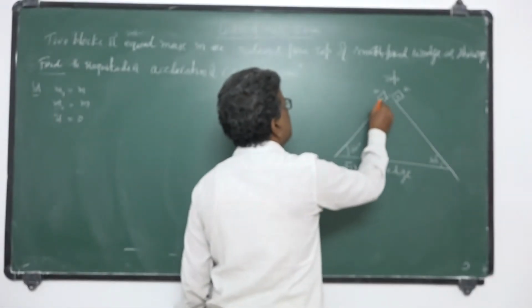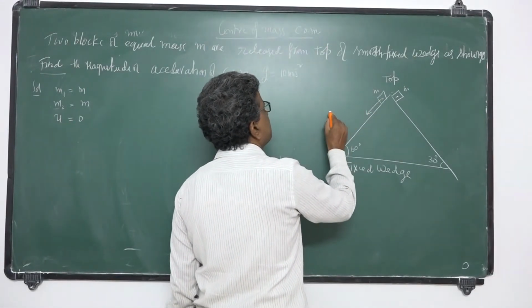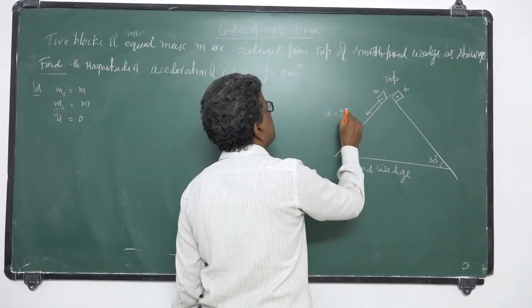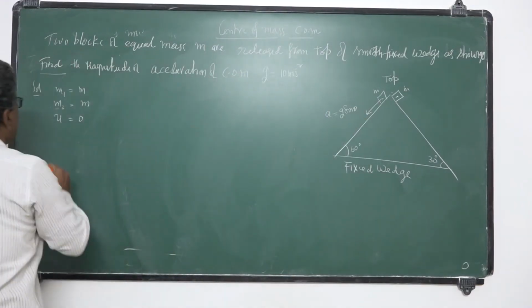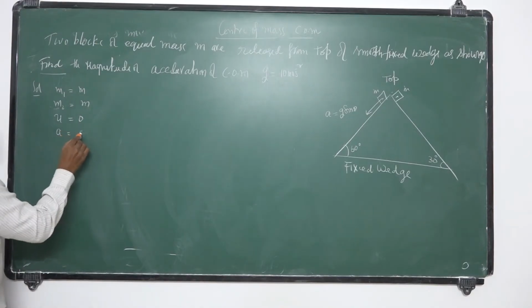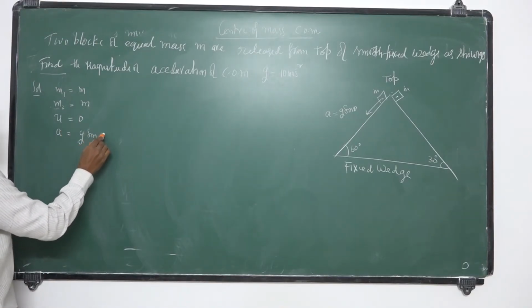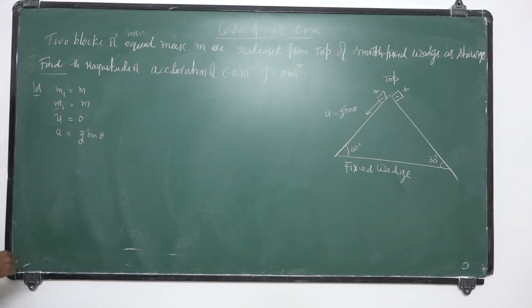What is the acceleration? Since the plane is smooth, with no friction, the acceleration is g sine theta.